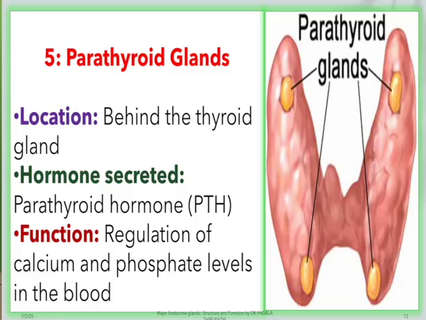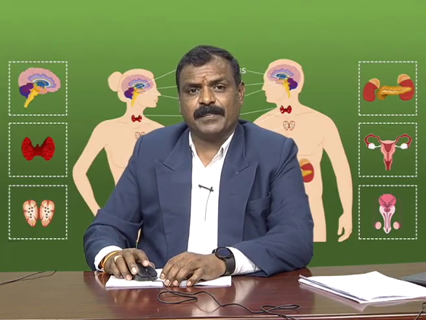The next important gland is the parathyroid gland. The parathyroid gland is located behind the thyroid gland, very near to it. That is why we call it the parathyroid gland, and it secretes parathyroid hormone, also called parathormone. The major function of the parathyroid glands is regulation of calcium and phosphate levels in the blood. Because of these calcium and phosphate levels, our bone strength depends upon the parathyroid gland's secretion of parathormone.